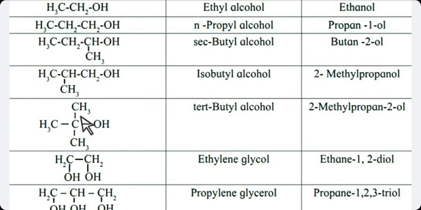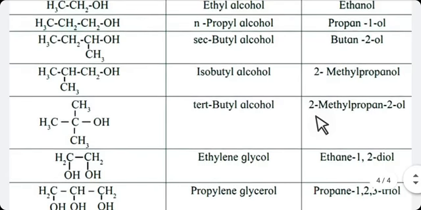So I am going to number it from the top. 1, 2, 3. Second number contains the OH group. Second number carbon contains the branch. So you write first your branch, 2-methyl, because the second number contains a methyl group and 3 carbon atoms are there. So 2-methyl propane, second number carbon contains OH, 2-methyl propane 2-ol.